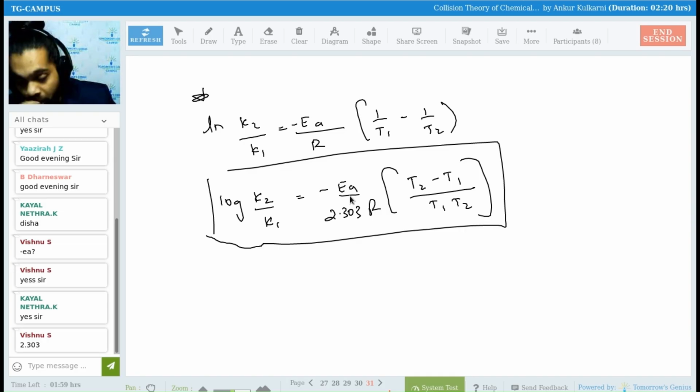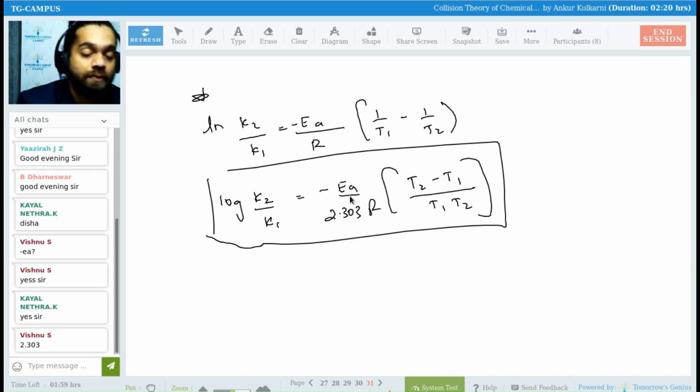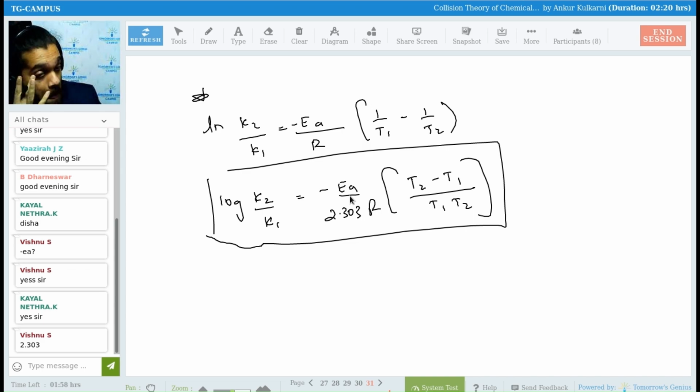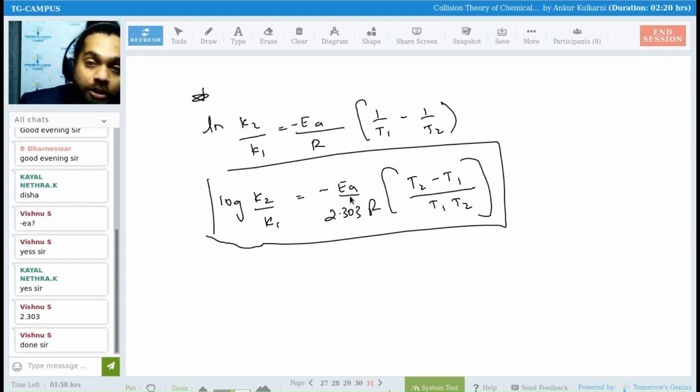No issues. Write it down, everyone, and write done in the chat box. Vishwanath is done. Jyotsna is done. Come on, write it down, everyone. We have to do one numerical on this.